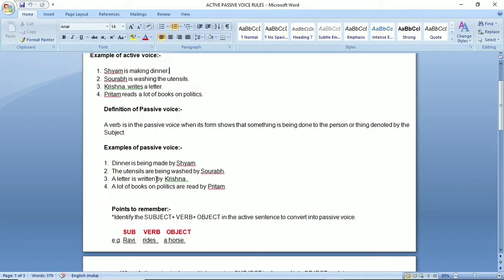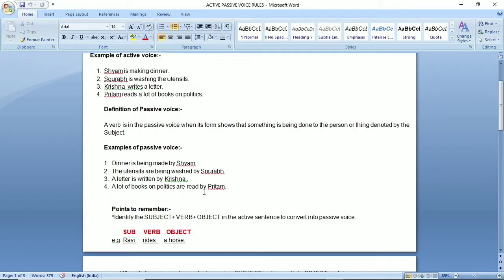A letter is written. The action done is clear to us. And the last, a lot of books on politics are read by Pritam. A lot of books on politics are read.